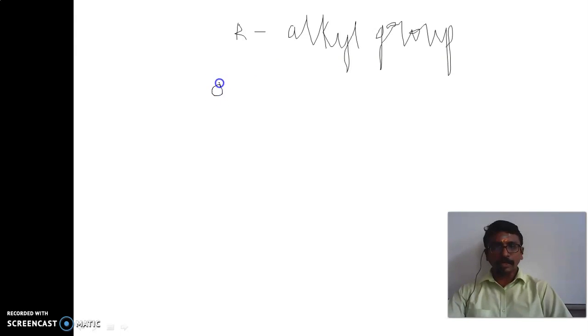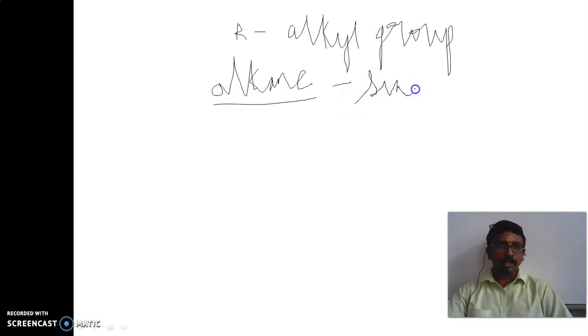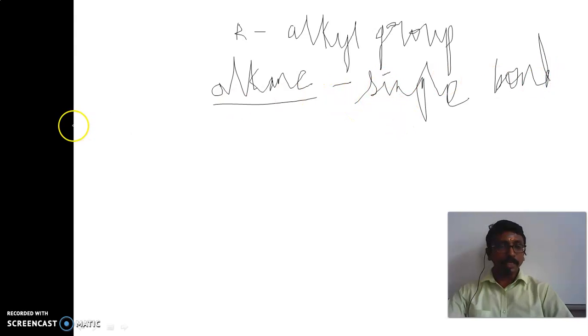So what is meant by alkane? Alkane means the compound is having only single bond.